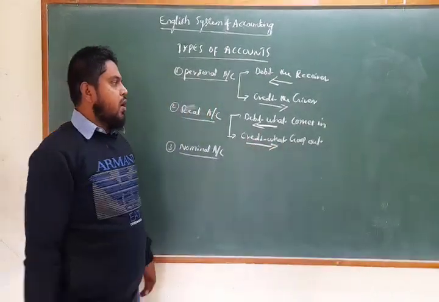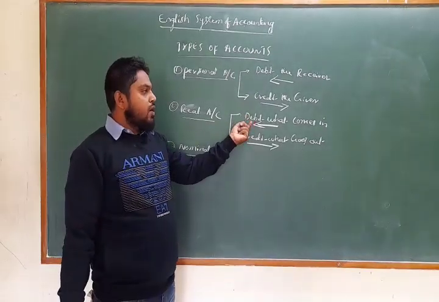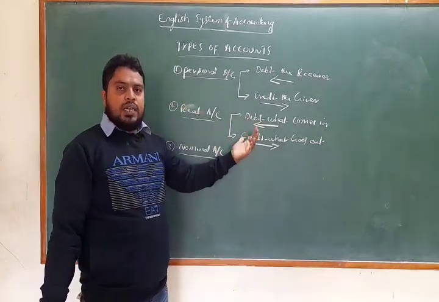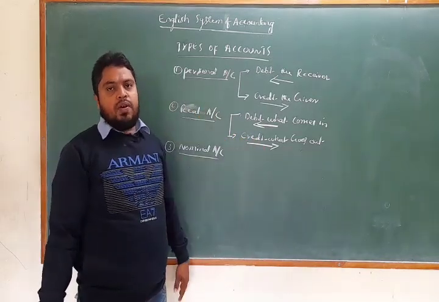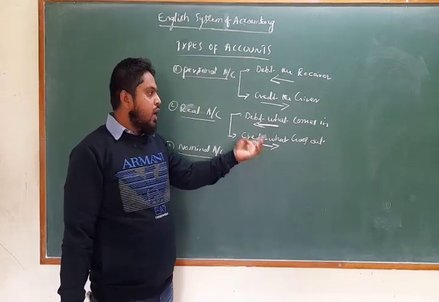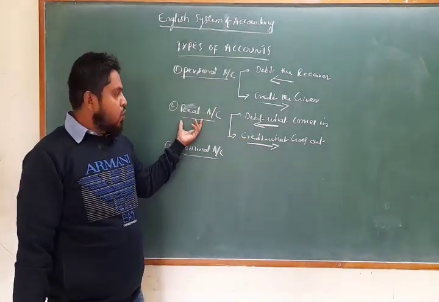Any asset coming into the business, we record on the debit side. If any asset goes out of the business, maybe in the form of goods or cash, that should be recorded on the credit side. So these are the real account rules.